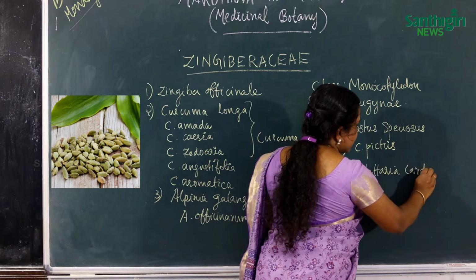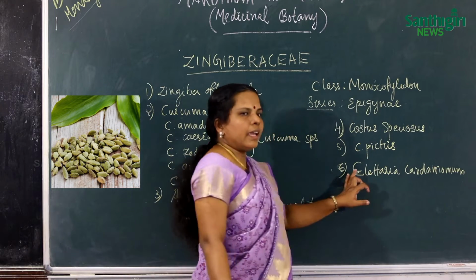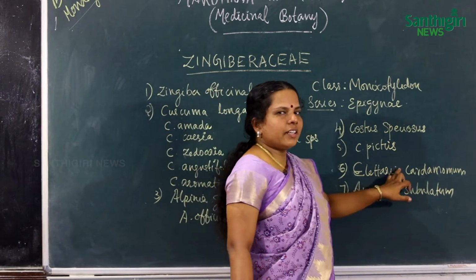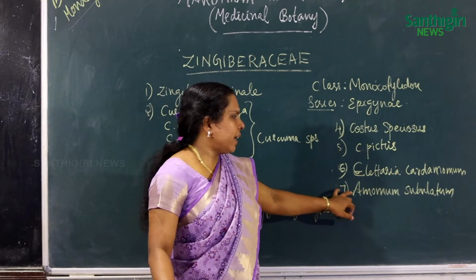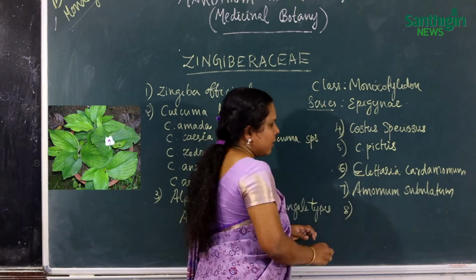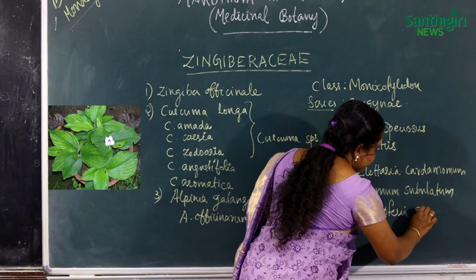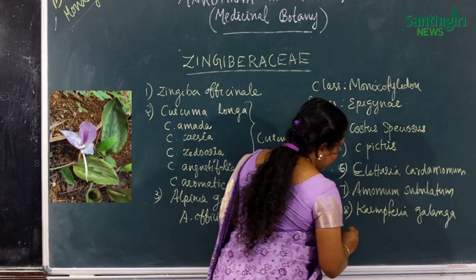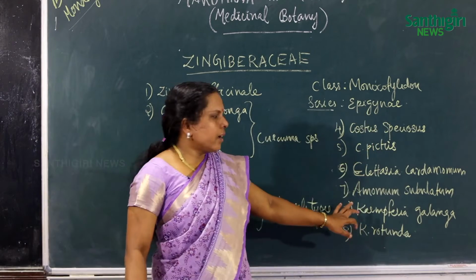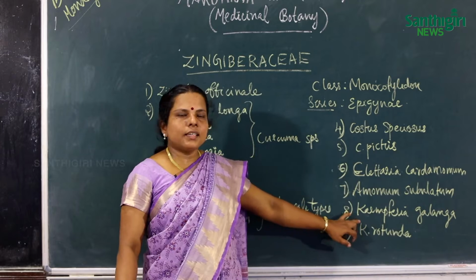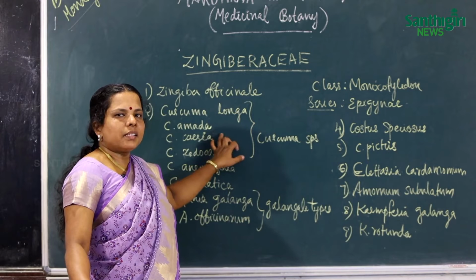Elettaria cardamomum is the source of cardamom and is called elam in Malayalam. Then Amomum subulatum, which is called peraelam. Then Kaempferia galanga and Kaempferia rotunda. Galanga is kacholam and Kaempferia rotunda is chengalvakoshtam kizhangu. These are some common plants coming under the Zingiberaceae family.